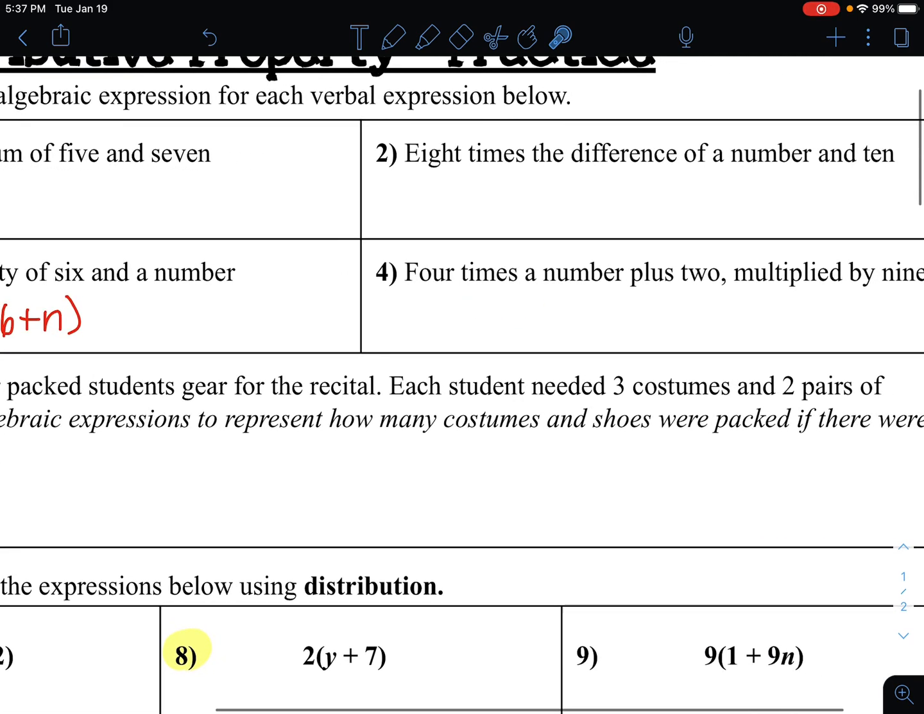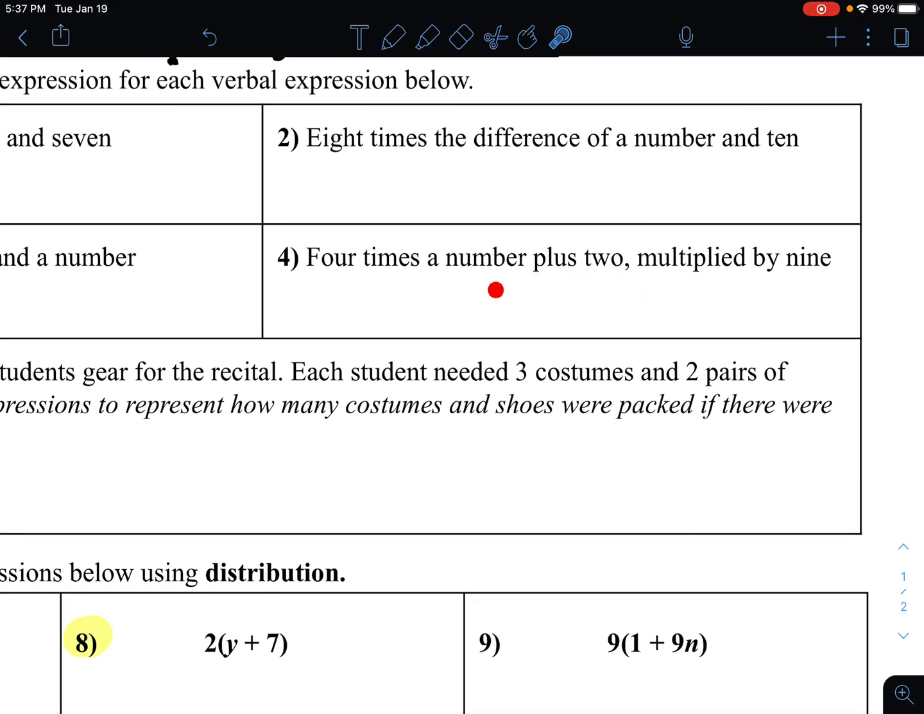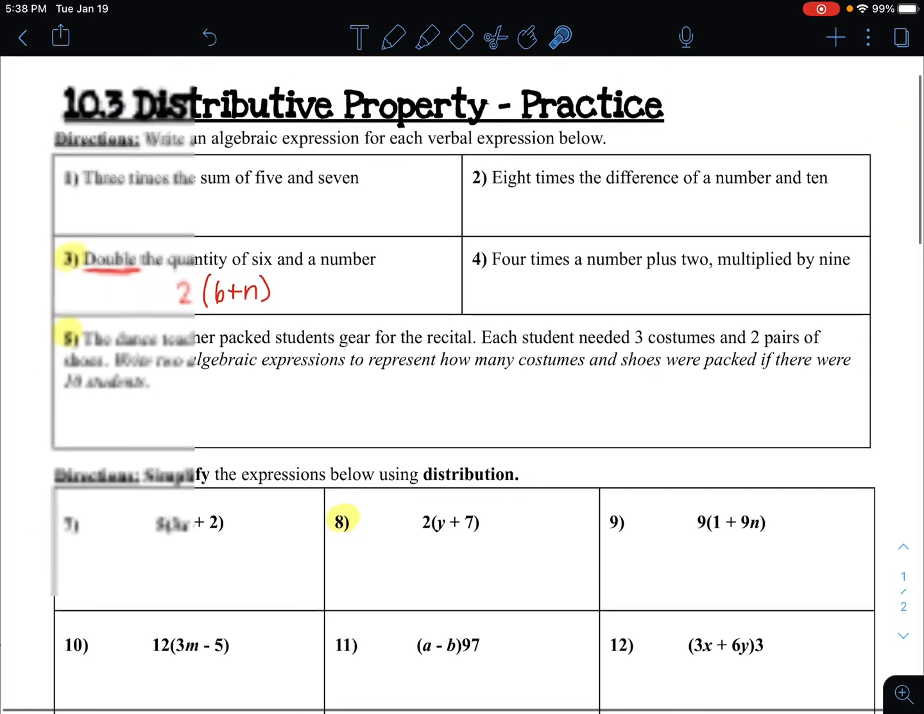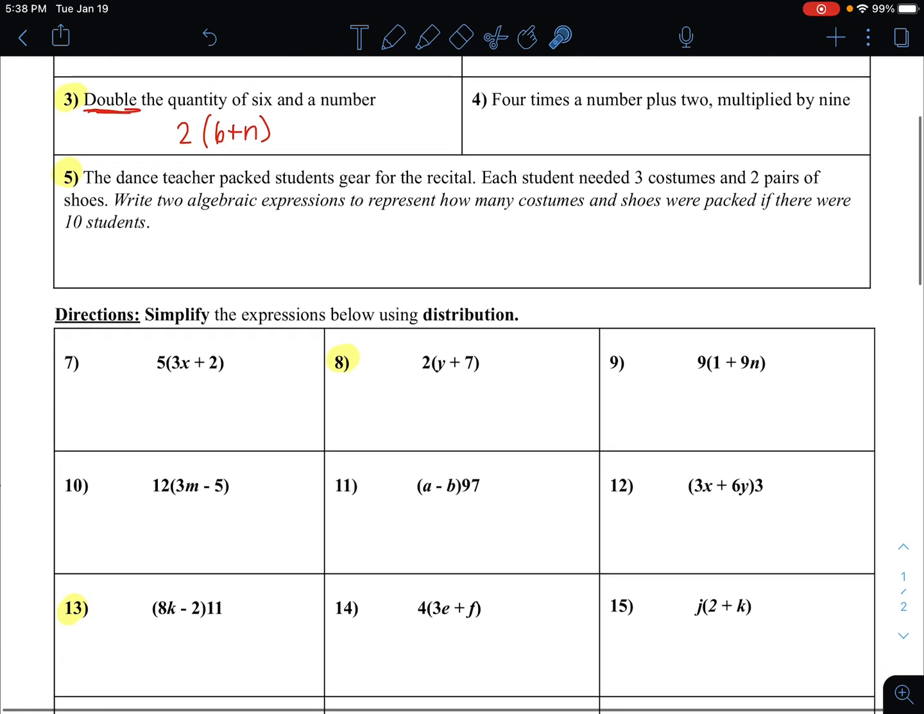4 times a number plus 2 multiplied by 9. Now this gets a little bit tricky. 4 times a number plus 2 multiplied by 9. So try your best on that one. And then for number 5, let's look at this one. This is like a longer word problem.